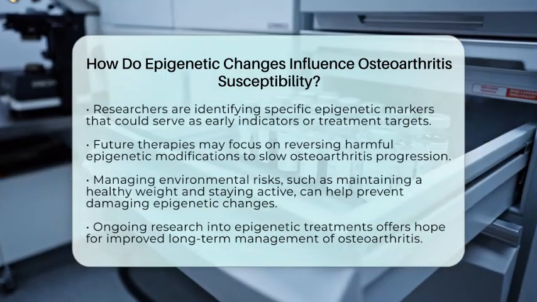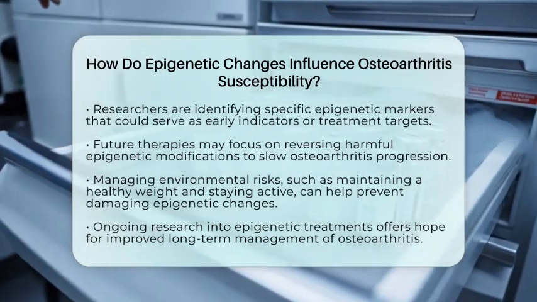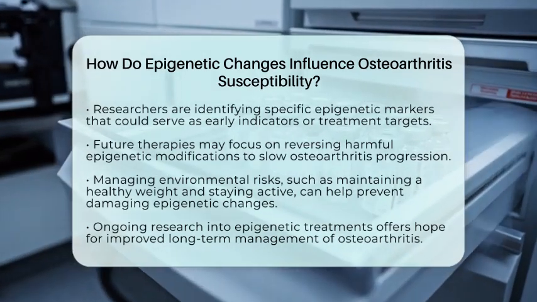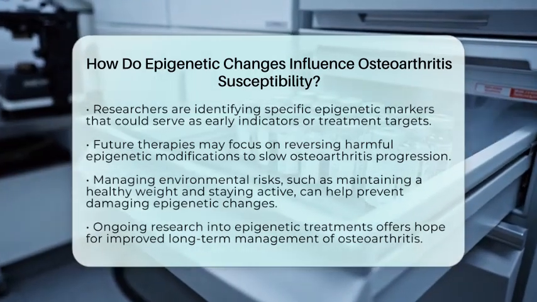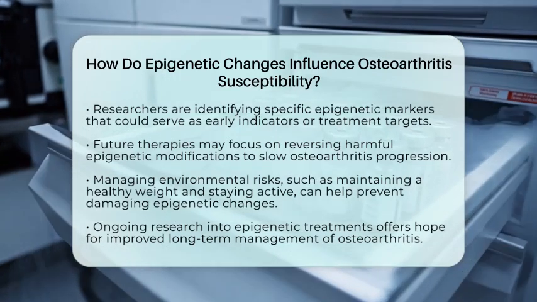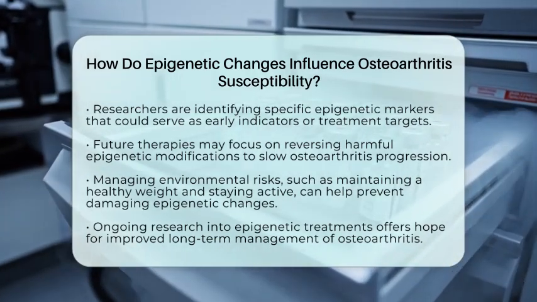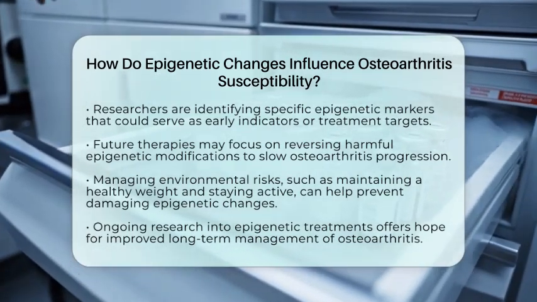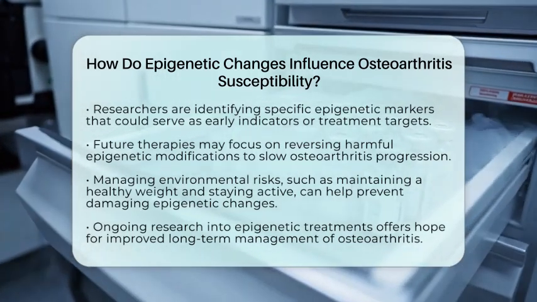Understanding how epigenetic changes influence osteoarthritis highlights the importance of managing environmental risks. Maintaining a healthy weight, staying active, and avoiding joint injuries can help prevent harmful epigenetic modifications. Looking ahead, research into epigenetic therapies offers hope for long-term management and better quality of life for people living with osteoarthritis.